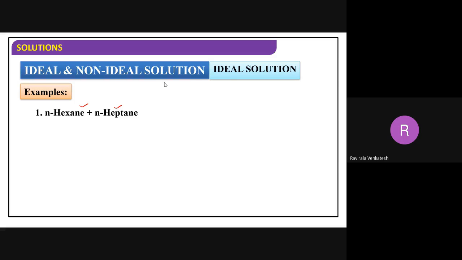Which of the following examples can be taken as ideal solutions, and which are non-ideal solutions? Then how do we identify this? The first thing is that they should have similar chemical properties.